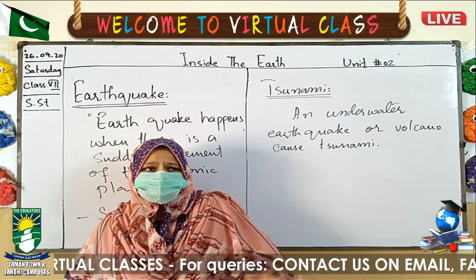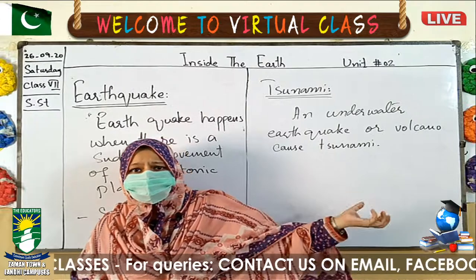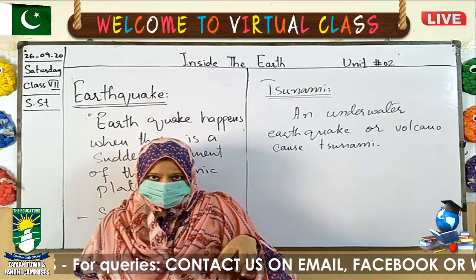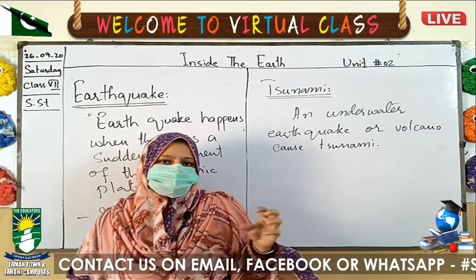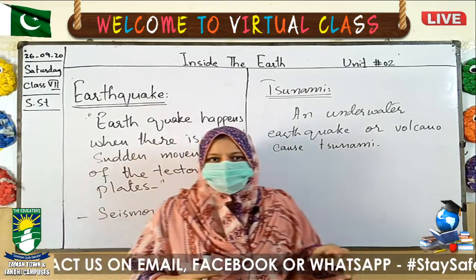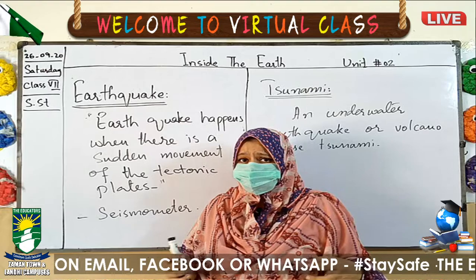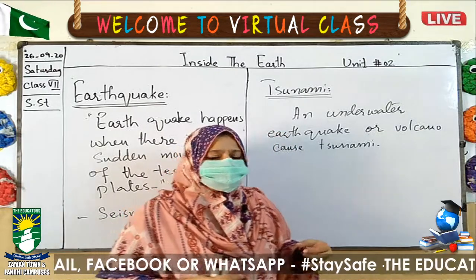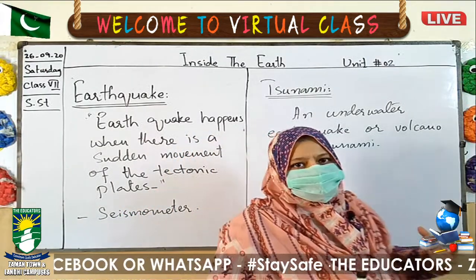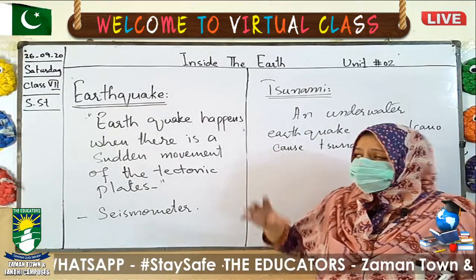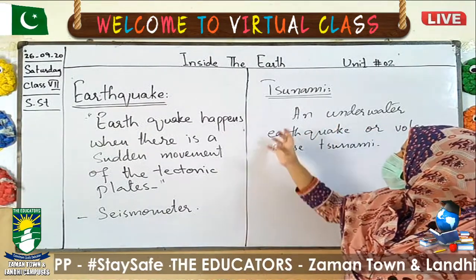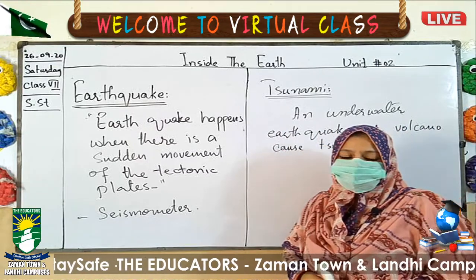A tsunami is basically an earthquake that occurs under the oceanic crust. In the oceans or seas, when there is a sudden change in the movement of a tectonic plate, it causes an earthquake in the ocean, or it may be a volcano under the sea, on the seabed. So it occurs and causes the tsunami. The tsunami causes a great disaster.